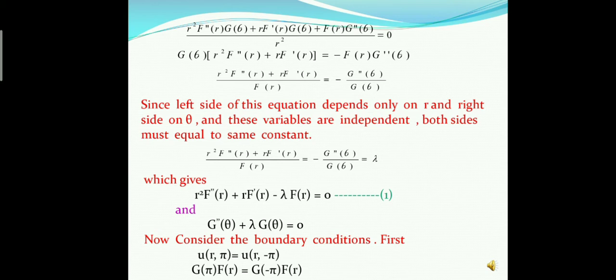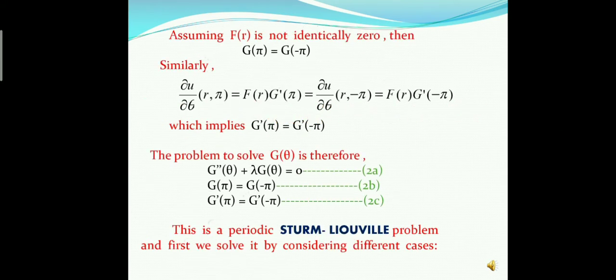Now we consider the boundary conditions, and first is u(r, π) = u(r, −π), so G(π) F(r) = G(−π) F(r). Now if we assume F(r) is not identically 0, then G(π) = G(−π).